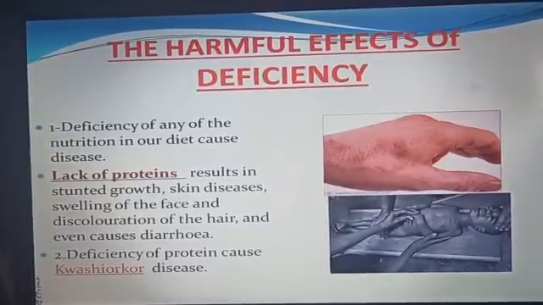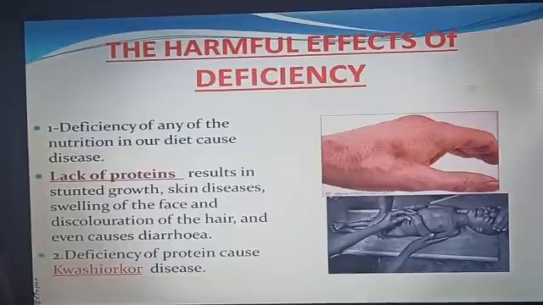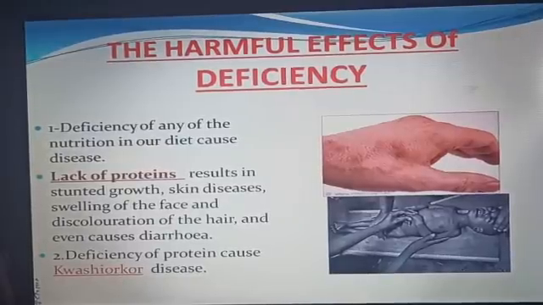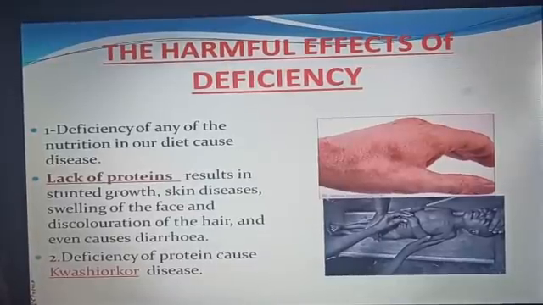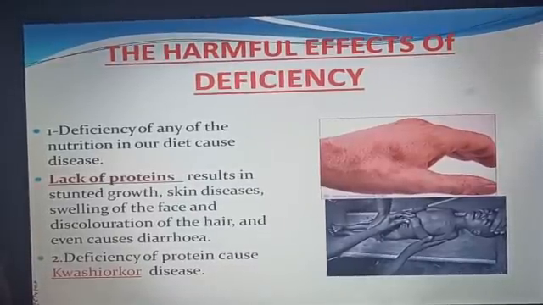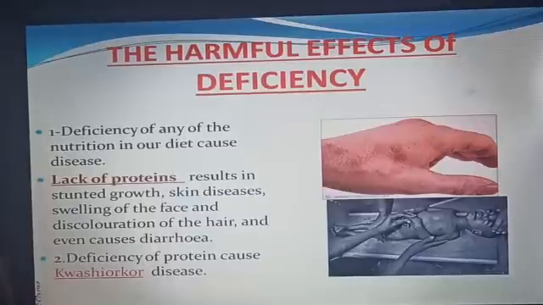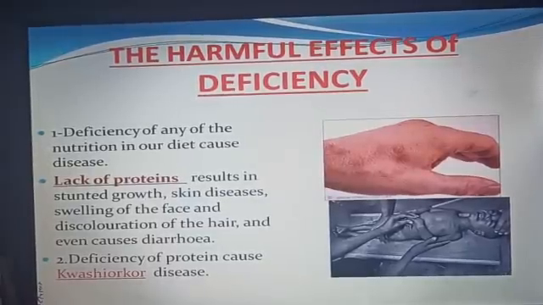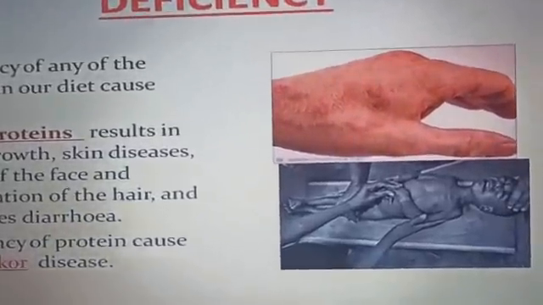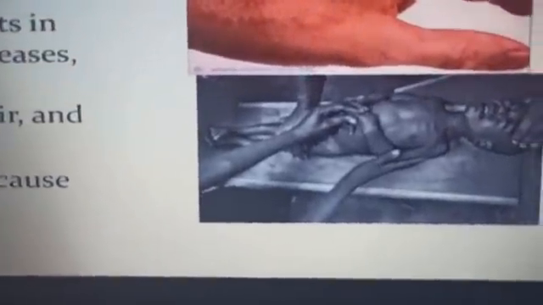Children suffering from protein deficiency have light brown hair, a face like that of an old man, are always hungry, have a distended stomach, and are underweight and skinny with very little flesh on the bones. This disease is called Kwashiorkor.